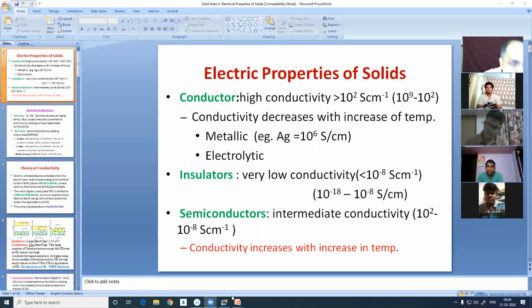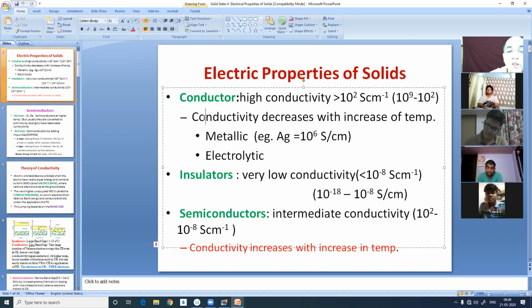The most important difference between conductors and semiconductors, as you must be knowing, is the effect of temperature on conductivity. For conductors, the conductivity decreases with increase in temperature. This is very, very important. This decreases with increase in temperature.